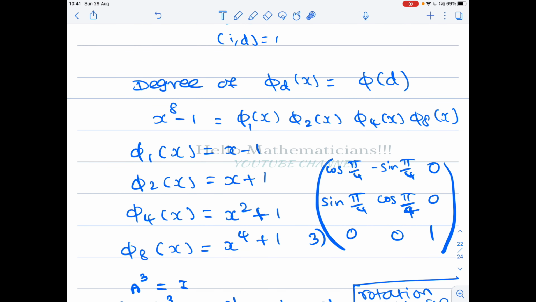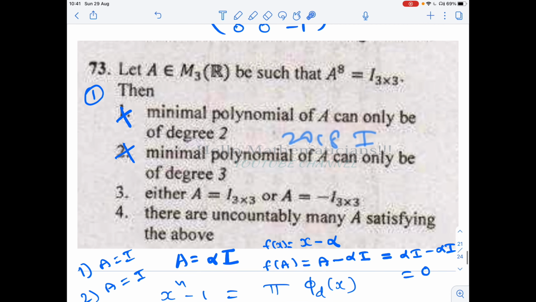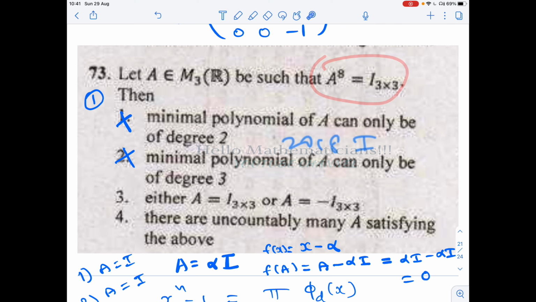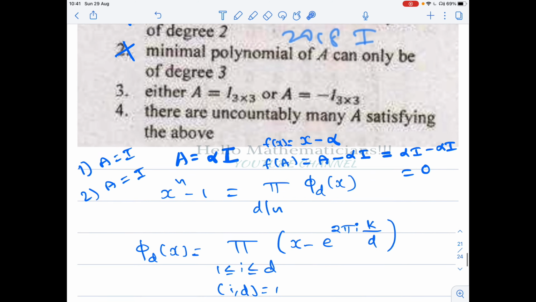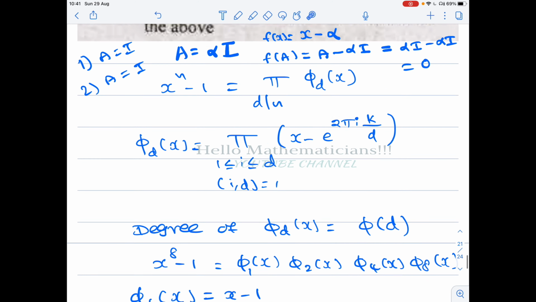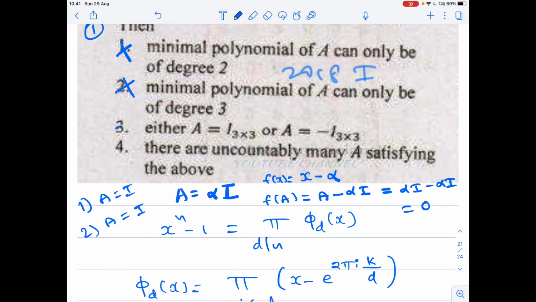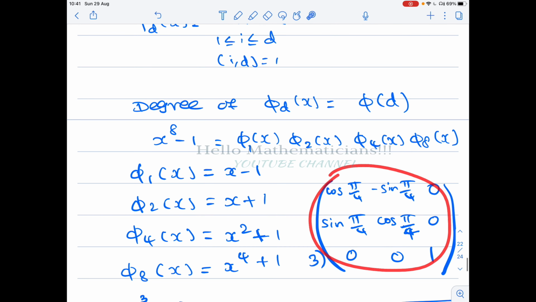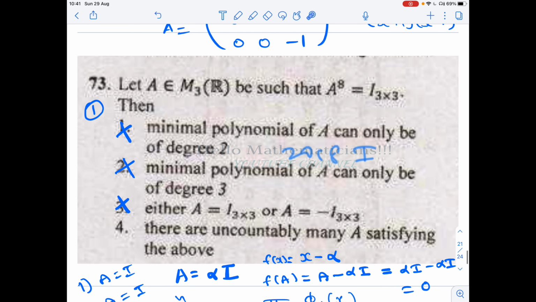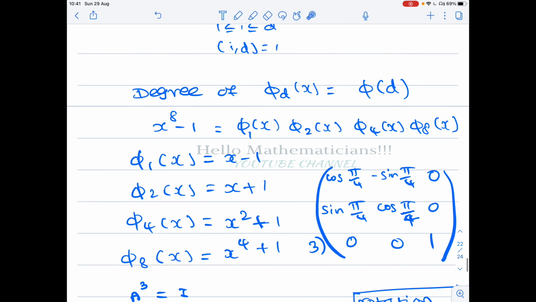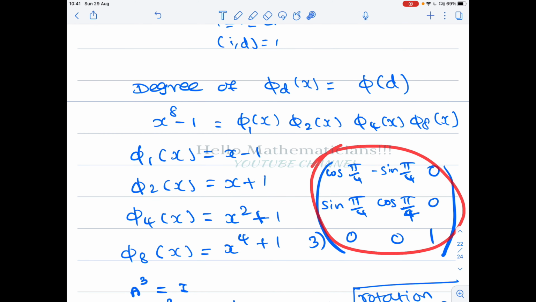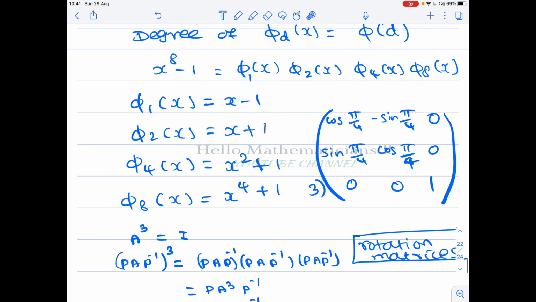So geometrically it is clear that this linear transformation satisfies the condition A power 8 equal to identity. Therefore this option is wrong, because we have an example of a matrix which is different from identity and minus identity which satisfies this condition. Now, there are uncountably many A satisfying the above condition. Note that once you have one matrix, then you can take all the matrices similar to it.